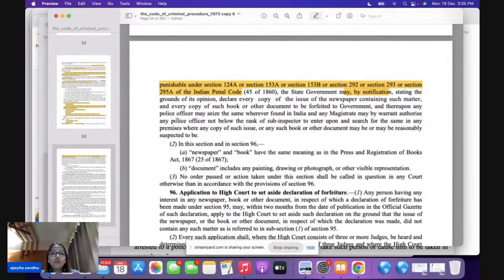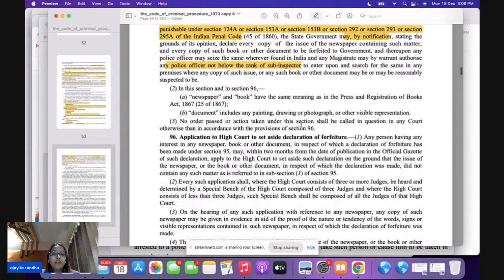This officer should be any police officer not below the rank of sub-inspector. He's going to go and make the search also. Now, once it is forfeited, section 95 subsection 3 says that this particular order will not be called in question in any other court except as provided in section 96.